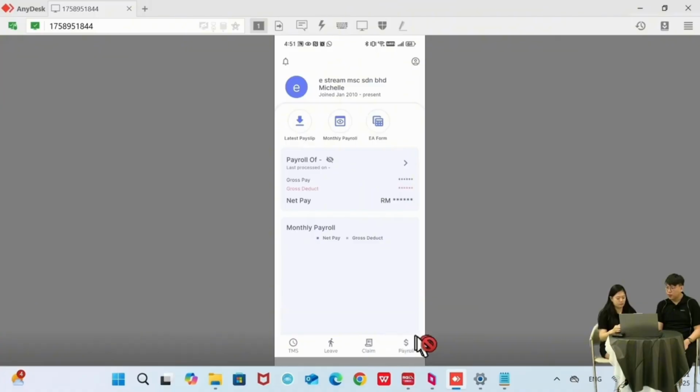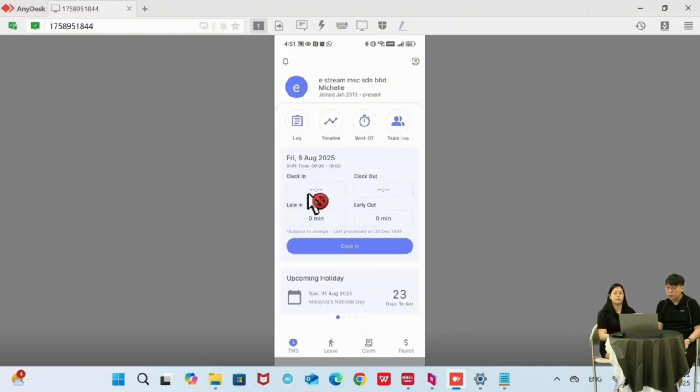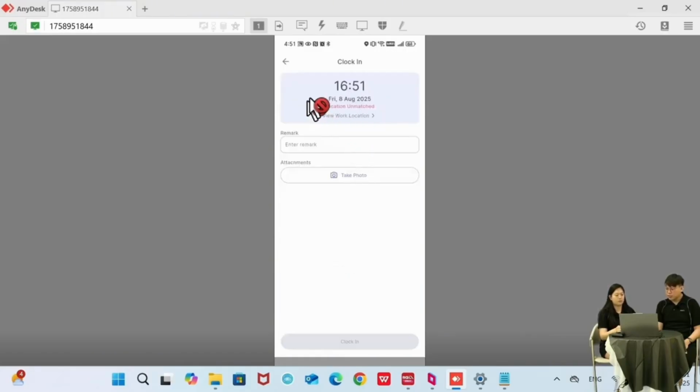For this payroll part, if your HR admin uploads the payslip for you, you can download your payroll or check your payroll here. Now we have the last part, which is TMS, our clock in, clock out module. After you set the working session for the employee, you can clock in every day and clock out here. This location is based on the maintain branch setting. You must set the branch location to your company location. So here you can clock in and clock out.